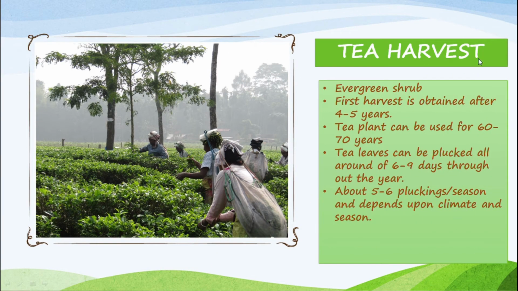Next one, tea harvest. Tea is an evergreen shrub. The first harvest is obtained after 4 to 5 years. Tea plant can be used for 60 to 70 years, and tea leaves can be plucked at intervals of 6 to 9 days throughout the year. About 5 to 6 pluckings per season, depending upon climate and season.